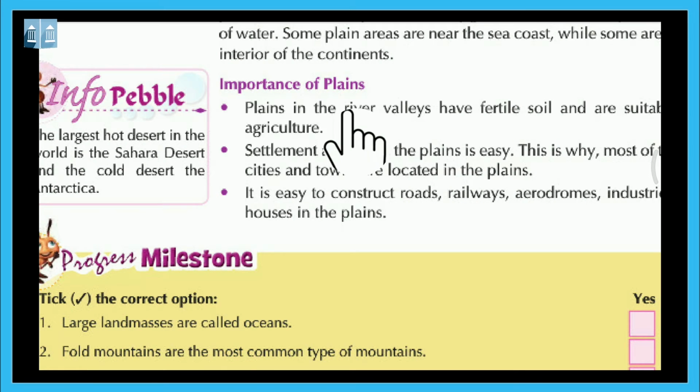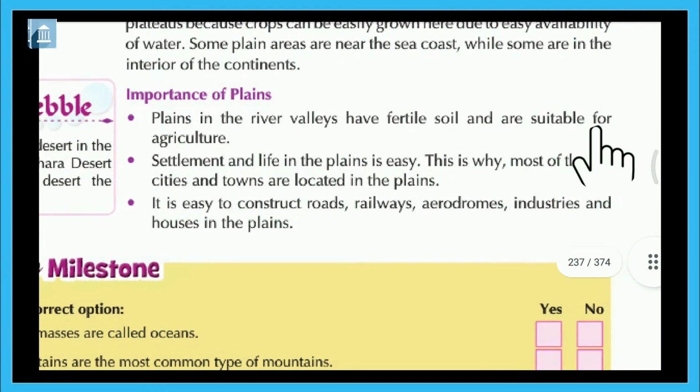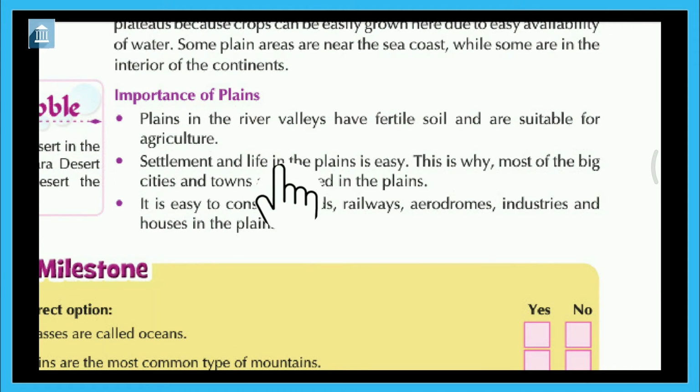Importance of plains. Plains in the river valleys have fertile soil and are suitable for agriculture. Settlement and life in the plains is easy.